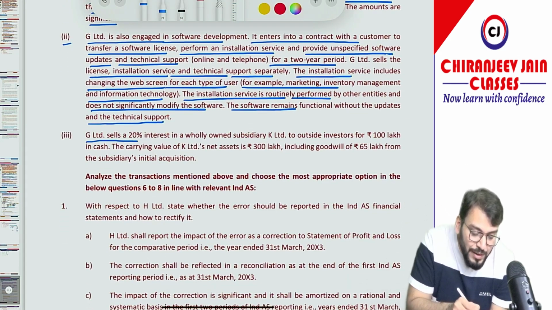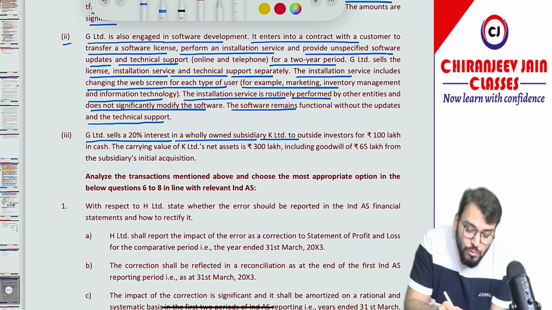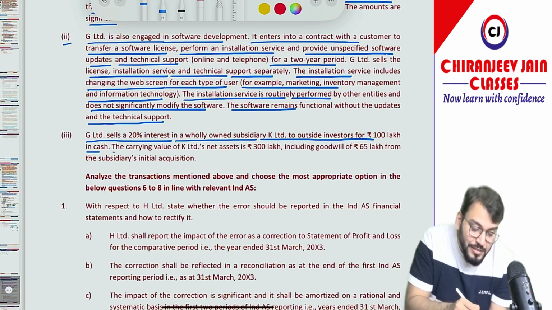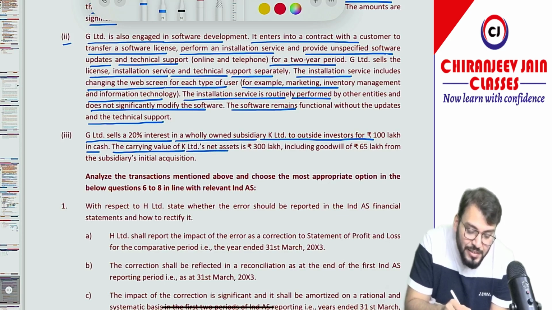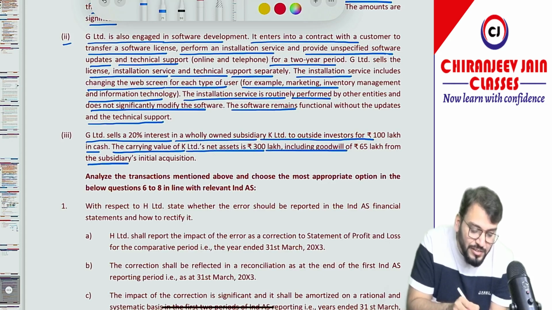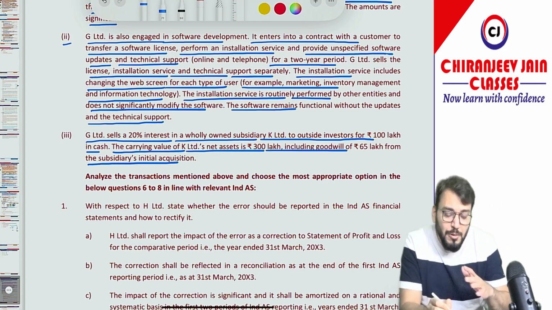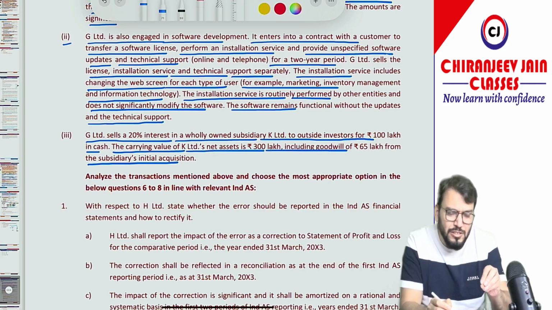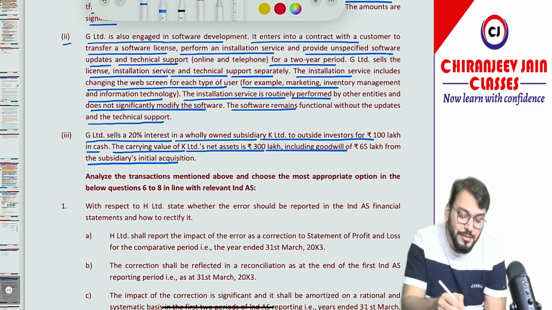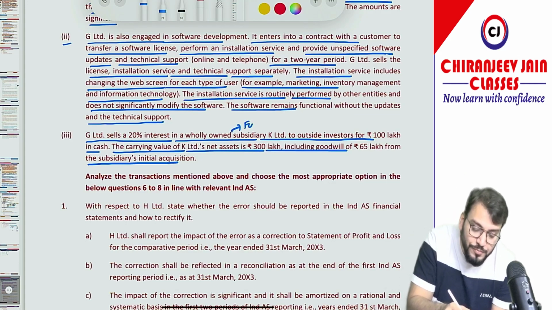G Limited sells a 20% interest in a wholly owned subsidiary, K Limited, to an outside investor for 100 lakh in cash. The carrying value of K Limited's net assets is 300 lakh, including goodwill of 65 lakh from the subsidiary's initial acquisition. Now whenever the question is silent, whenever the question has given a wholly owned subsidiary, it means there is full goodwill.